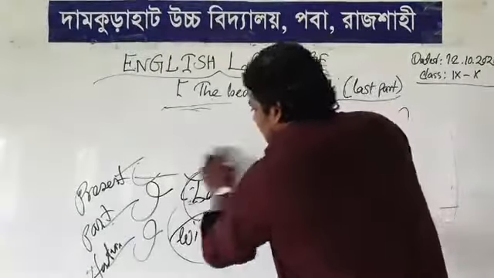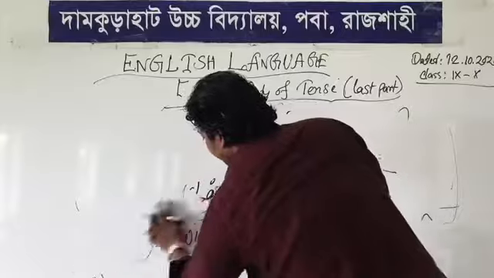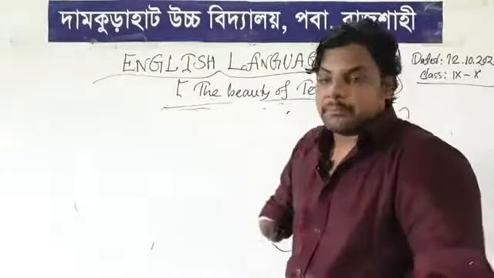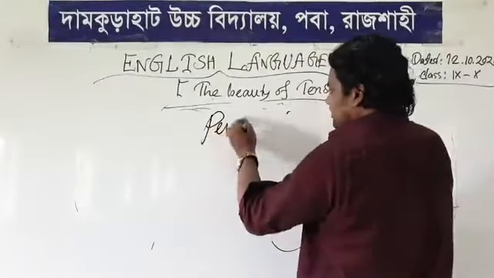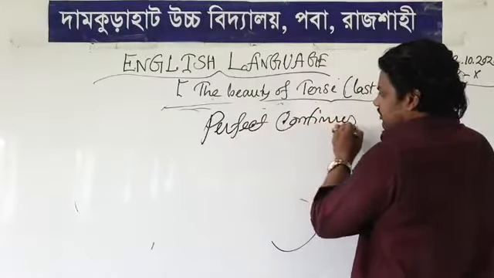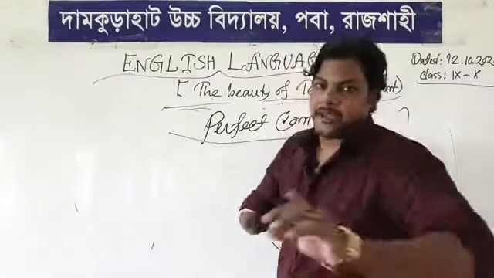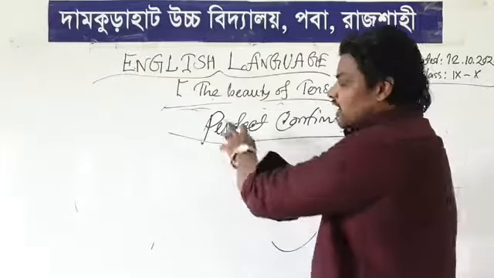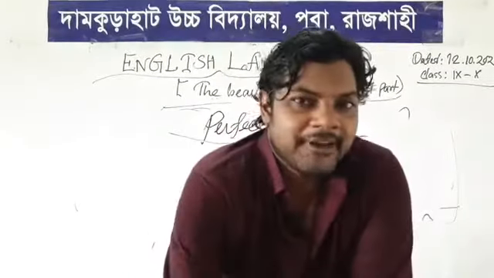Okay. Let's take a look at the perfect continuous tense. What type of perfect continuous tense do we have? Perfect continuous means we have perfect and we have continuous. What did we see in perfect?